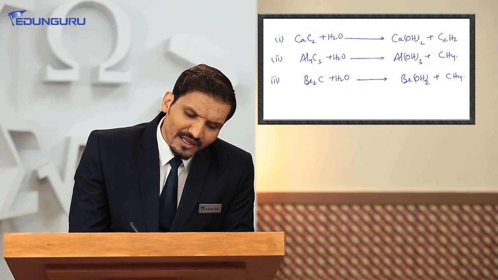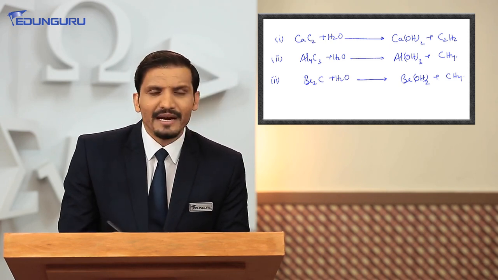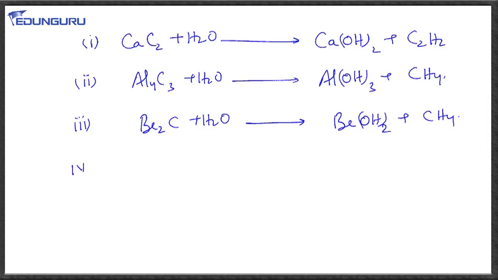We can have another metal carbide, that is Mg2C3. Now, when we treat Mg2C3 with water, it will produce Mg(OH)2 plus C3H4.